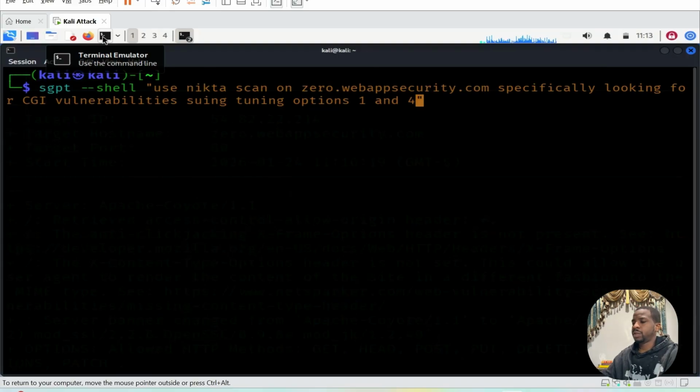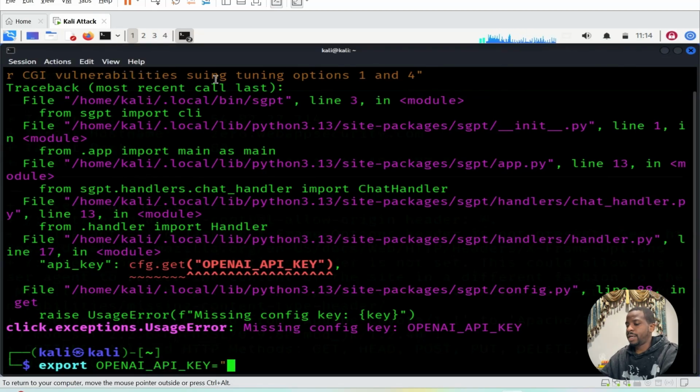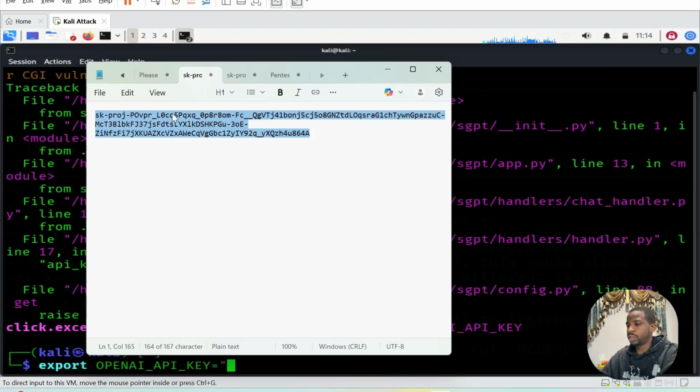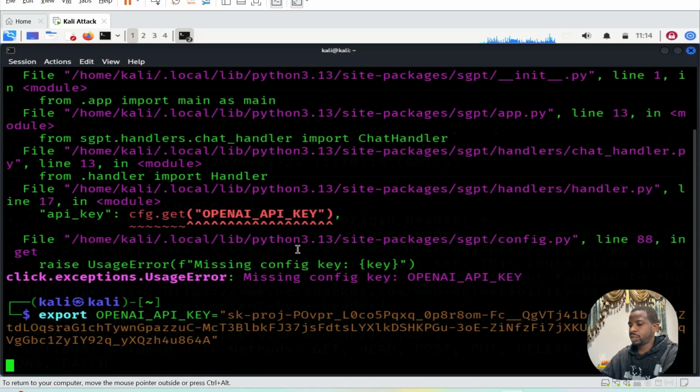Let's see. Oh, I made a mistake there. I said Nicta. Me and typos. I should just be copying and pasting these things. It's just I want to really show you guys how. Oh, because I'm on a new terminal, I need to add my OpenAI API key again. You can go ahead and add this key permanently into your Kali using Nano, but I'm just leaving it this way because I really want to walk you guys through the process of getting used to adding the key and stuff like that. But this is not efficient. It's just for the purpose of this video.